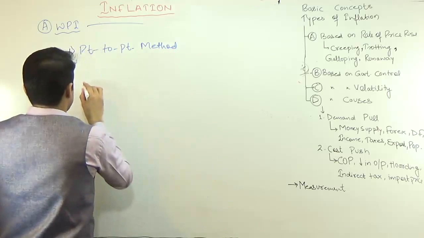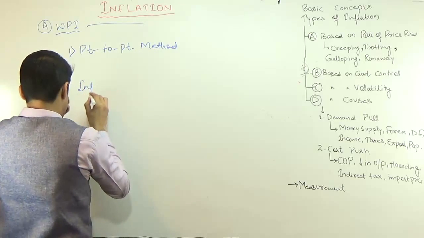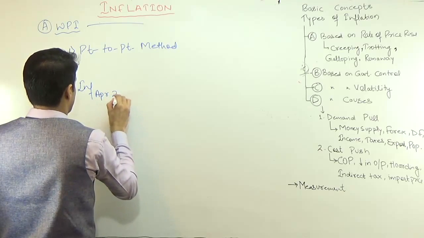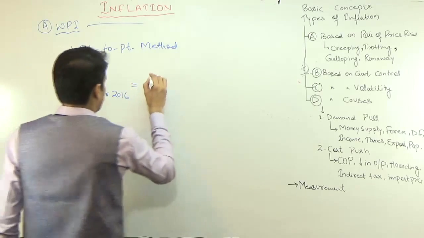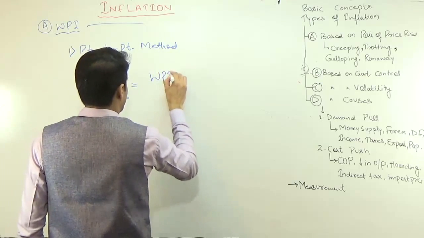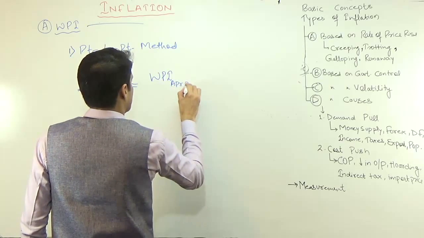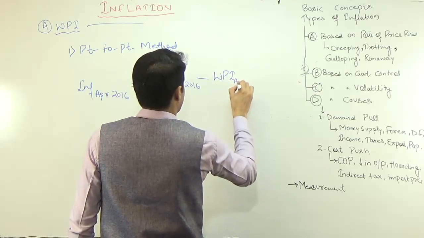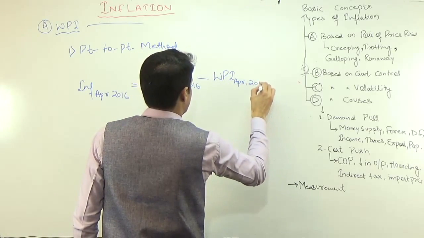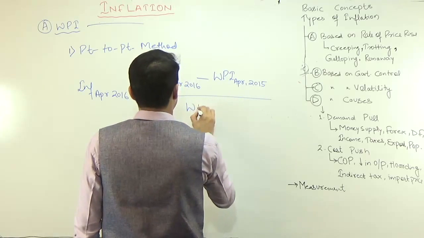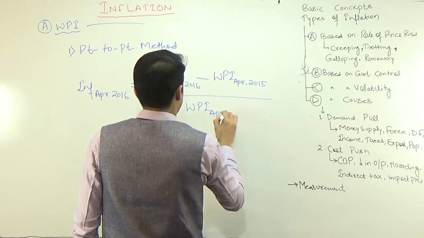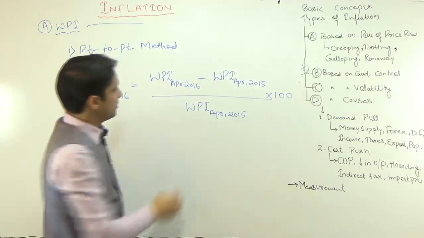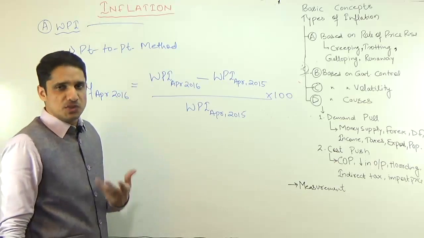The point to point method says inflation, for example, in the month of April 2016 will be equal to the value of WPI in April 2016 minus the value of WPI in April 2015, upon the value of WPI in April 2015, into 100. It is very much similar to how you calculate the profit percentage or the loss percentage.